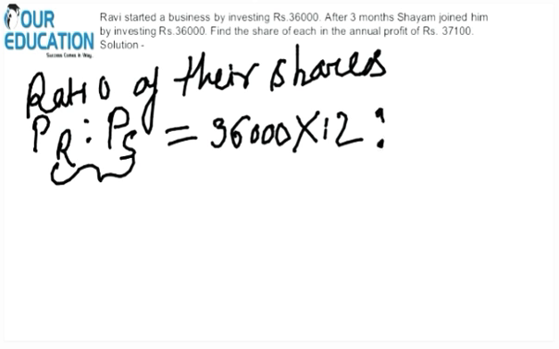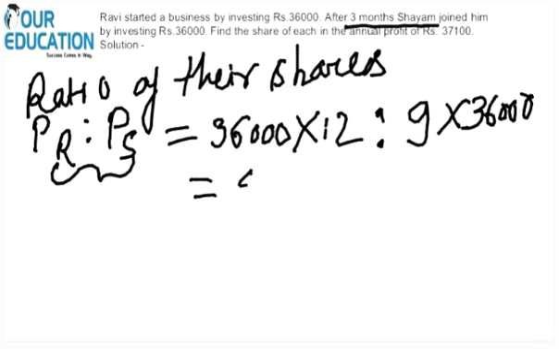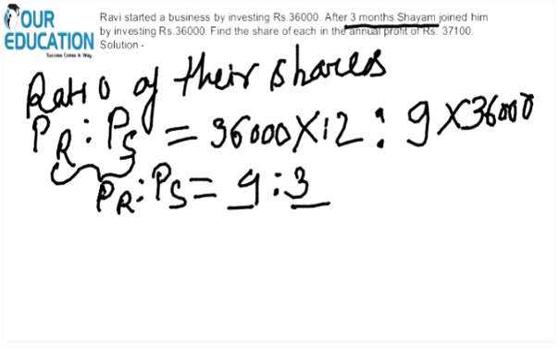After 3 months, Shyam joined him, by investing 36,000. So Shyam invested for 9 months, right? 12 minus 3 is 9. And the investment amount is 36,000. So the ratio of the profit is 4:3.